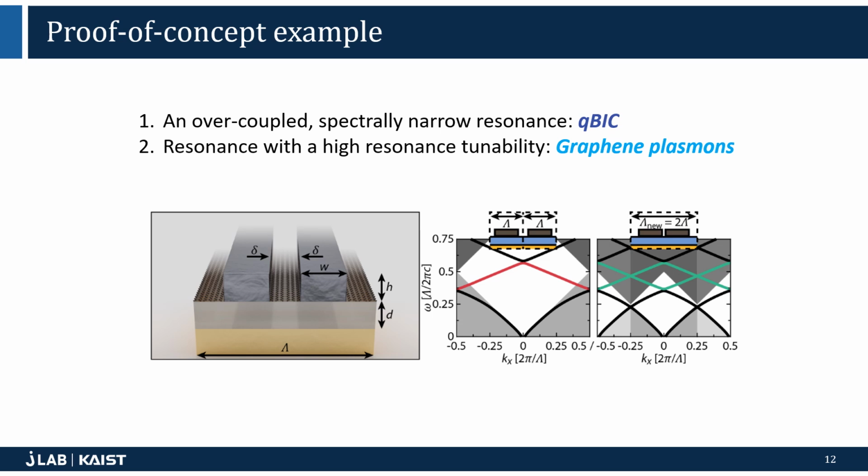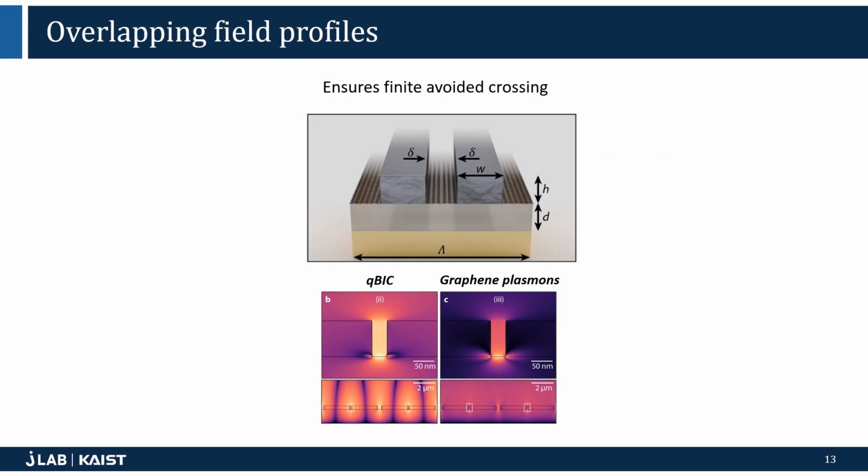This is our QBIC. As you can see in this slide, the electric field profiles of the QBIC and the graphene plasmons are quite similar, and this leads to a significant overlap integral between the two modes. This equates to having a large interaction strength between the two resonances, which ensures significant avoided crossing.